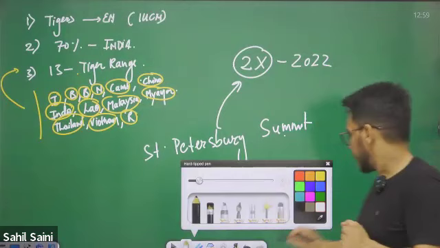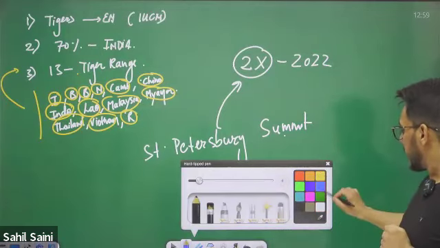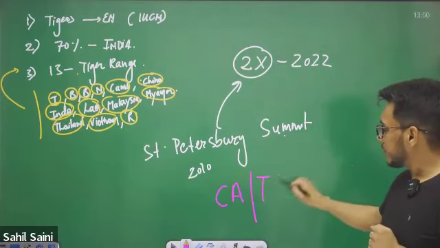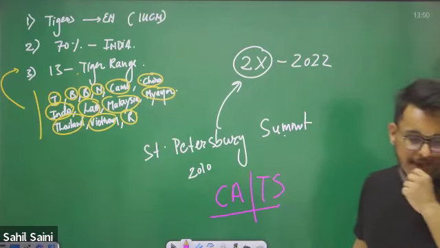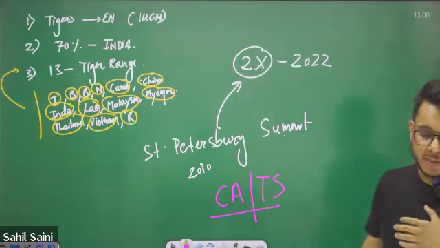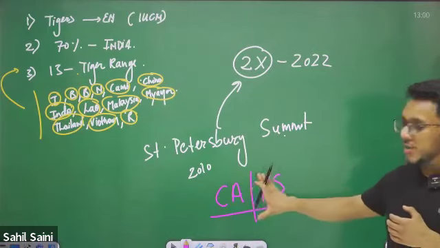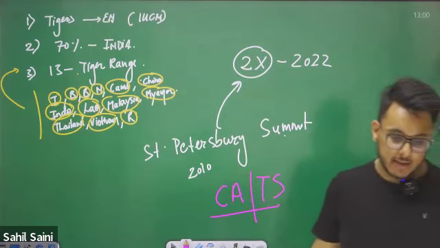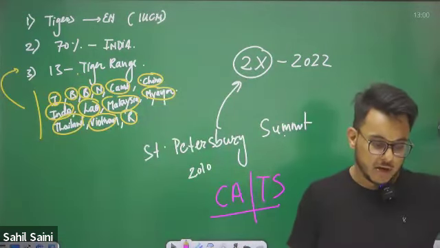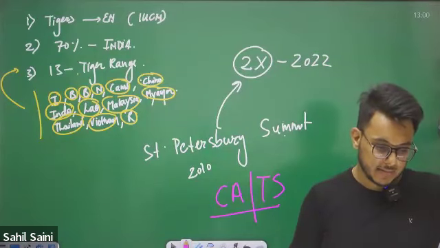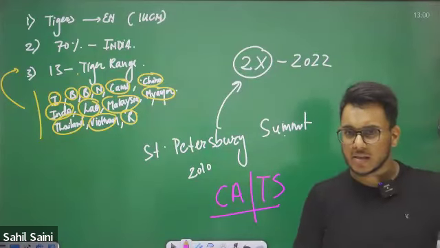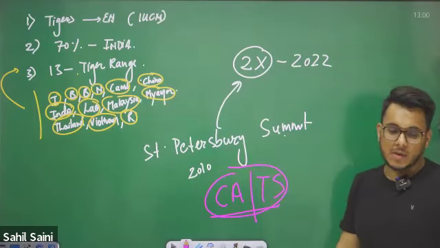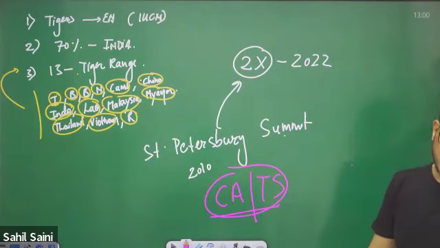Now, one more thing with respect to the tiger. There is CATS. Now, what is CATS? CATS stands for Conservation Assured Tiger Standards. CATS refers to an accreditation, an affiliation.